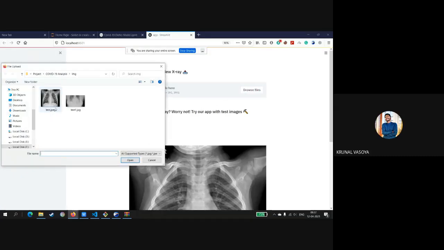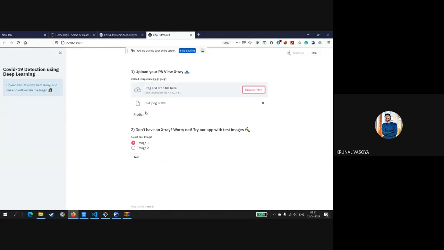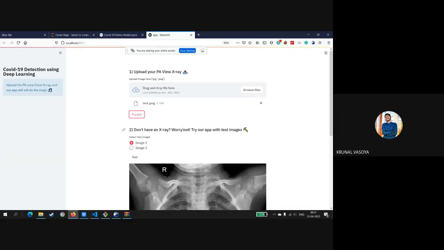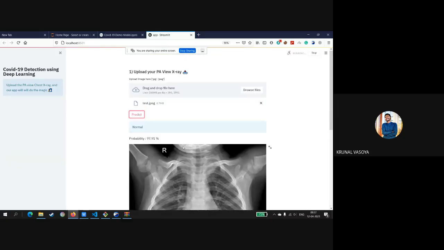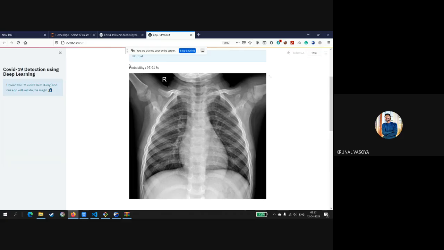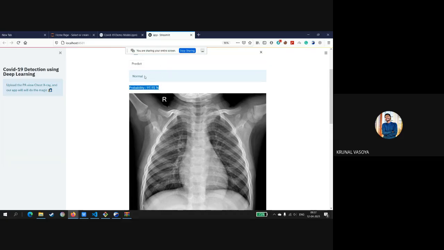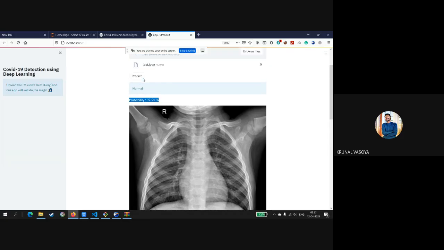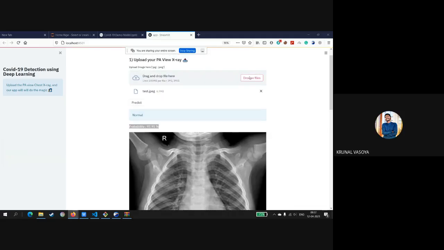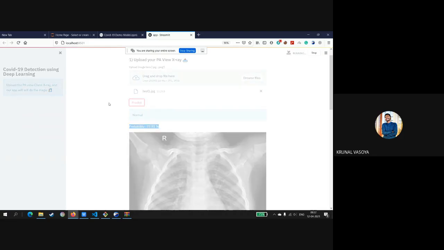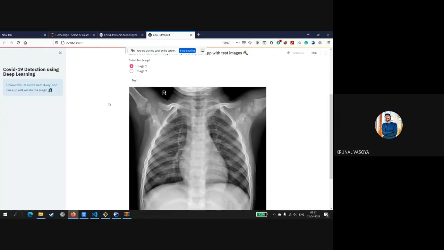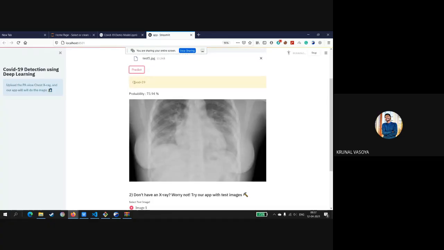I'll browse a file. Here are 2 test images. I'll take this one first. Then click on predict. This image I uploaded got a probability of 97.91% of the normal class. So this image is normal. Now I'll take this image. This image is COVID-19 positive with a probability of 73.94%.